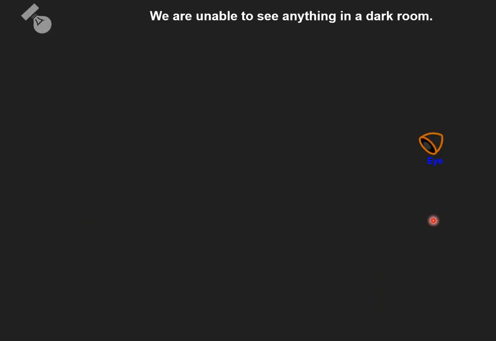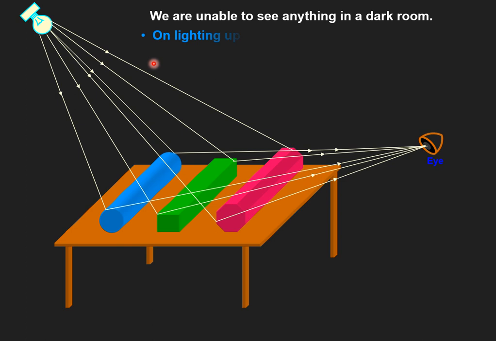So, dear students, we have a common experience that whenever we enter a dark room, we are not able to see any object lying in that room. But as soon as we light up a light source, immediately we are able to see the objects present inside that room. Now the question arises, what is the science behind this? Earlier we were not able to see the object, but as soon as we lighted up, we are able to observe the object.